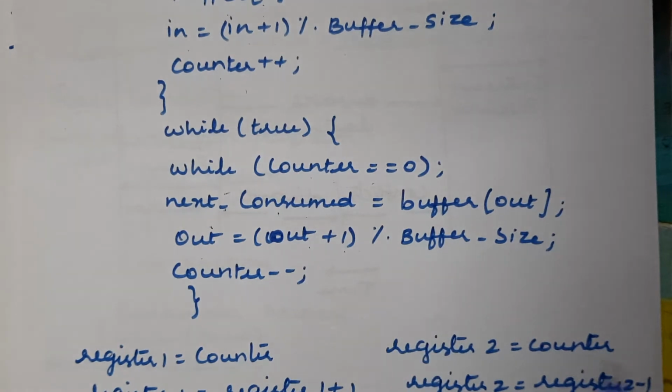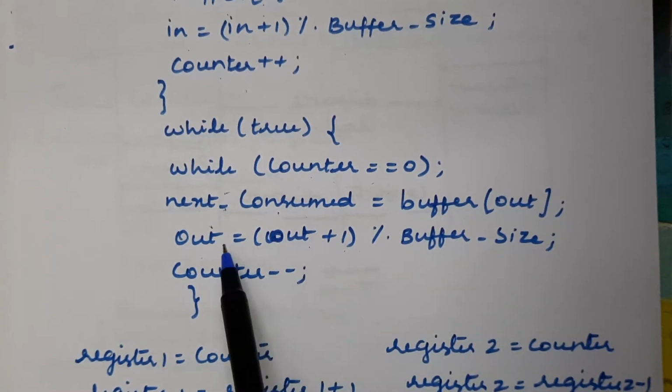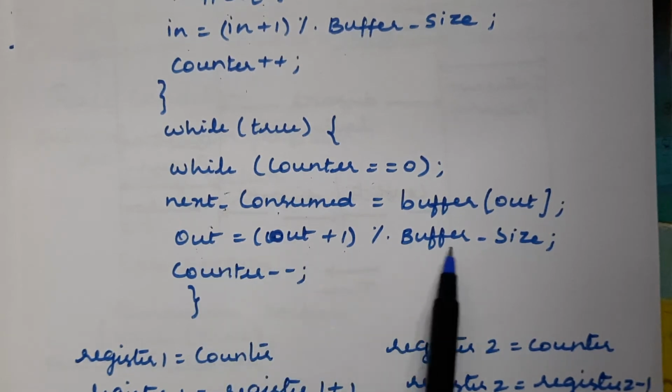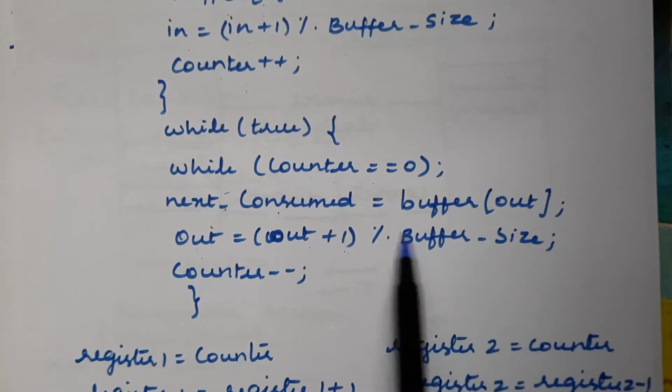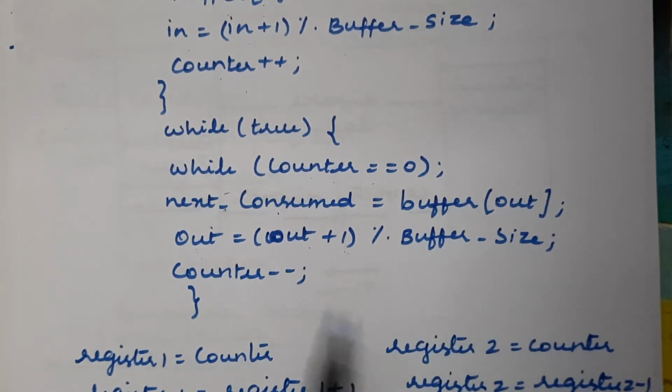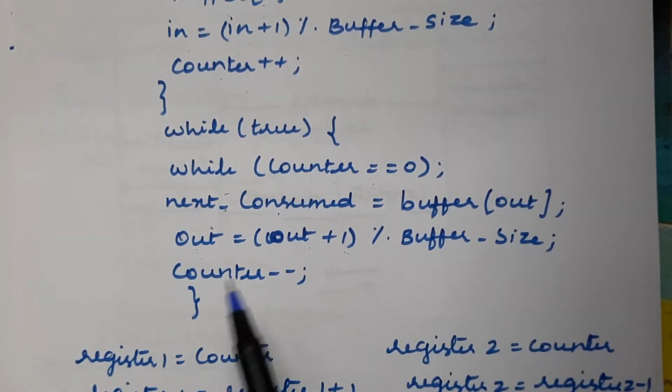In the same way, whatever the next data item we have in the buffer, we need to point to that data item, so it should be pointed to by this out variable. So we make this happen using the statement out equal to out plus 1 mod buffer size. Here also we have included this because it has to implement the concept of a circular buffer.